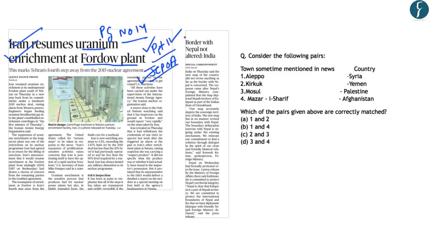And in the second news article on page number 14, India has said that border with Nepal has not been altered. Now, in both these articles, we'll look at the locations that have come up. And these locations can be important for us from the preliminary examination point of view. And if you look at the previous year question of 2018, it reads that consider the following pairs, and it says towns sometime mentioned in news and the country to which they belong. And that is why such locations are important for us from the preliminary examination point of view. So let us look at some of these locations which have been mentioned in these articles.